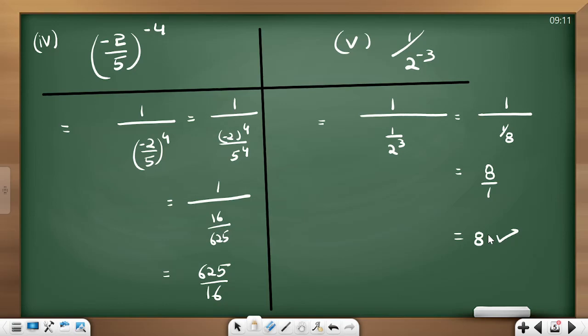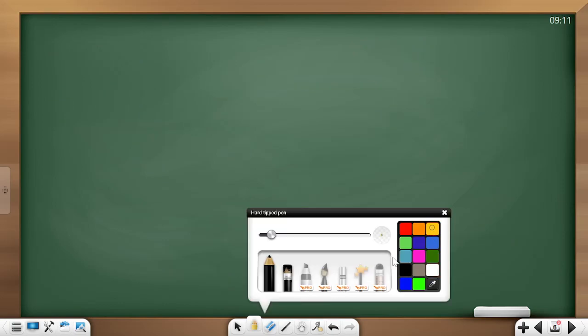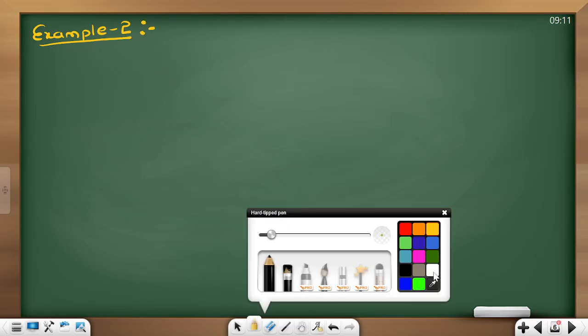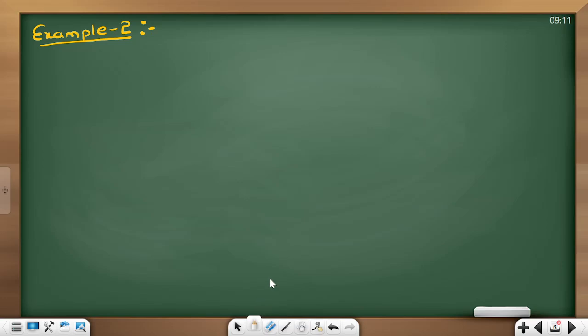Okay. Now we are going for example 2. Example 2 is, again, write each of the following in p by q form. Two questions are given here, Akshita.